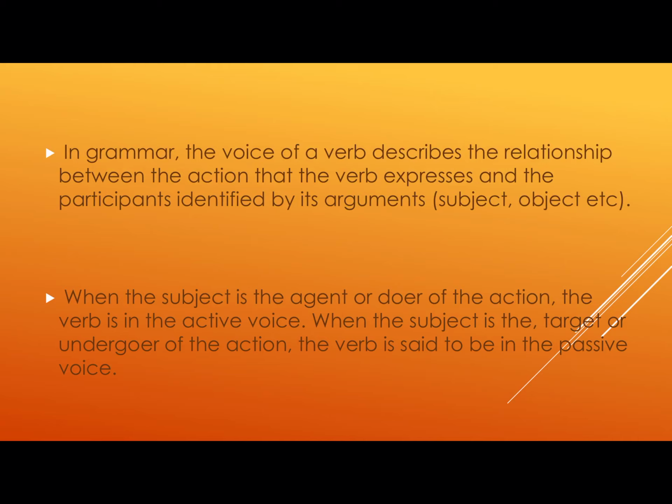When the subject is the main doer of the action, it means that is active voice. Means when we are putting stress on the subject as the important doer, it is active voice.